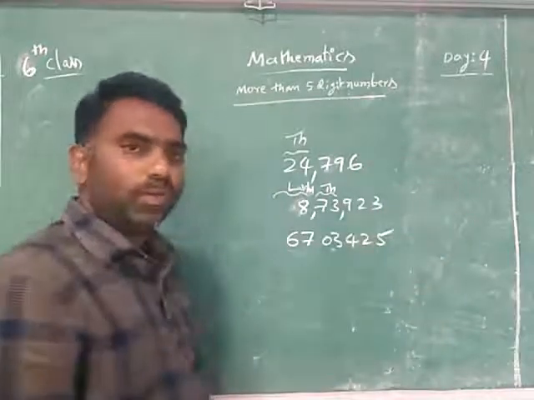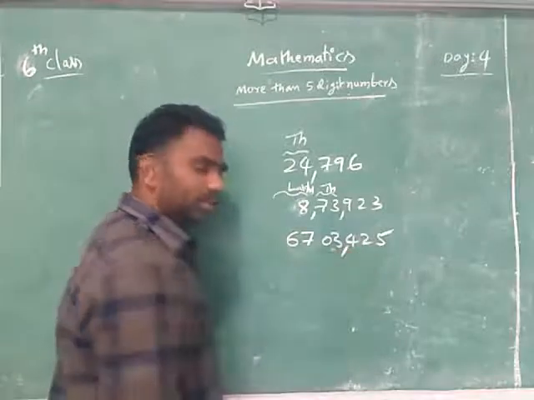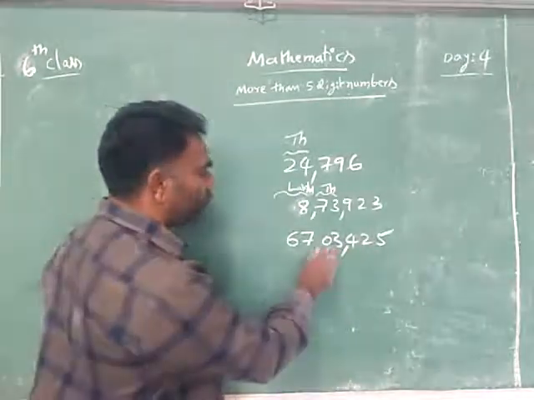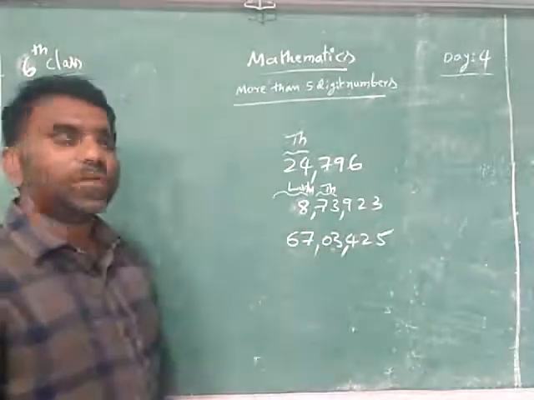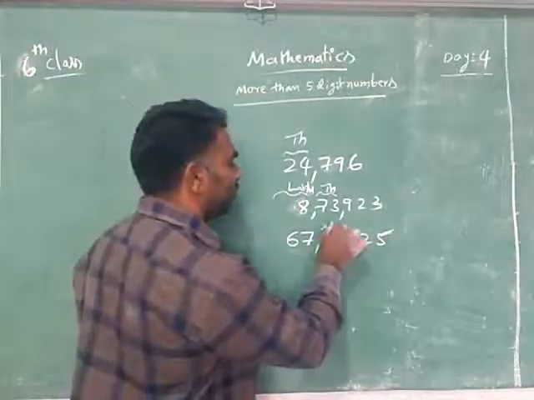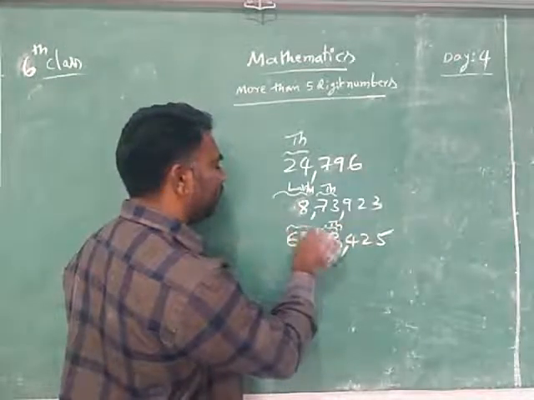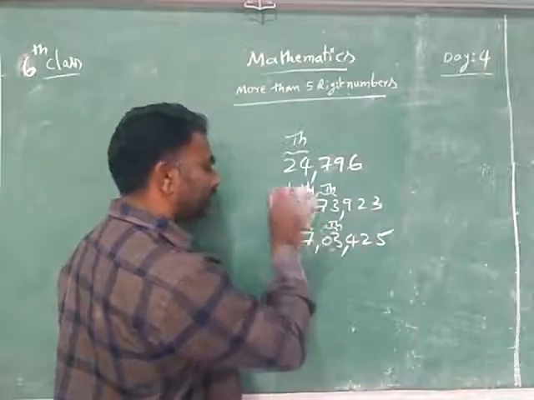Then how? After 3 digits, comma. Next, after 2 digits, comma. Now you see what this slot is? It is thousands. And this slot is for lakhs. Then how do you read it?